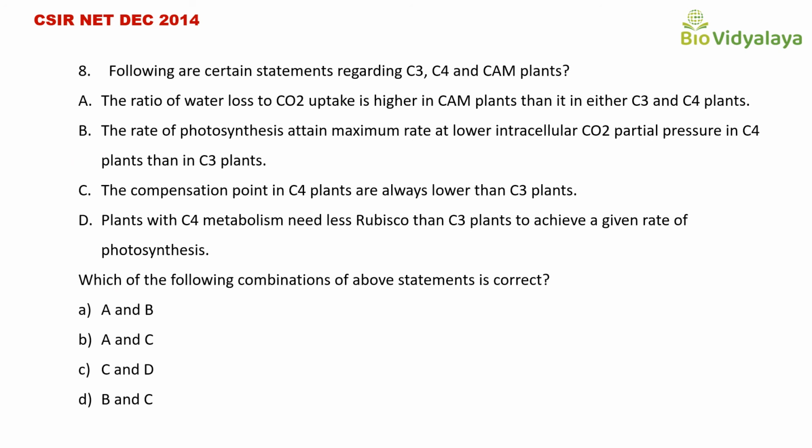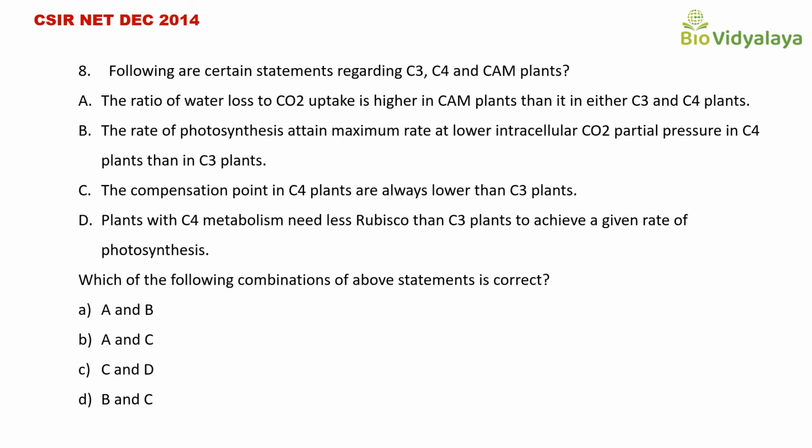This is the question from CSIR NET December 2014. Question is, following are certain statements regarding C3, C4 and CAM plants. Statement A, the ratio of water loss to carbon dioxide uptake is higher in CAM plants than it is in either C3 and C4 plants. Statement B, the rate of photosynthesis attains maximum rate at lower intracellular carbon dioxide partial pressure